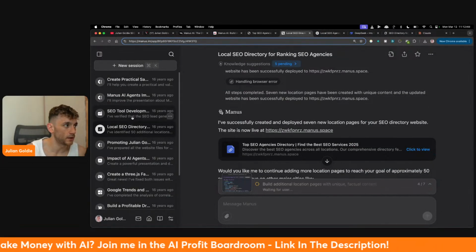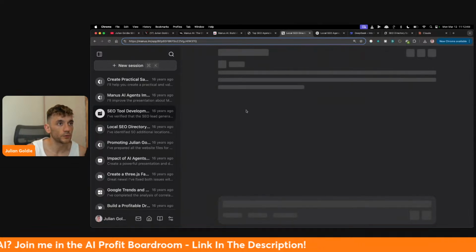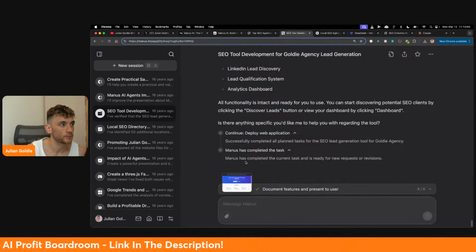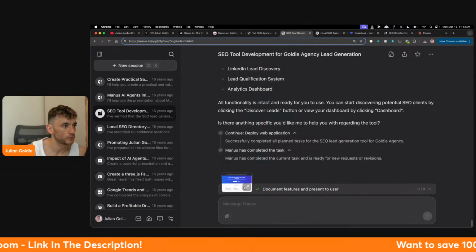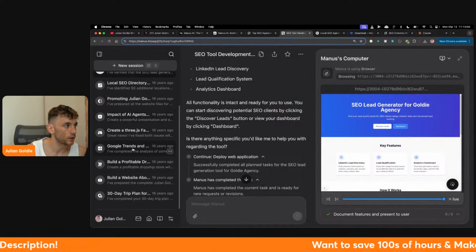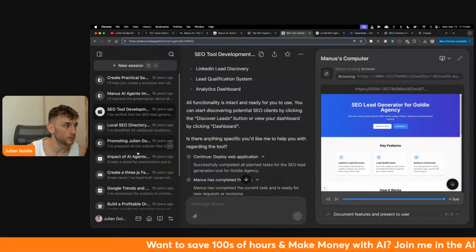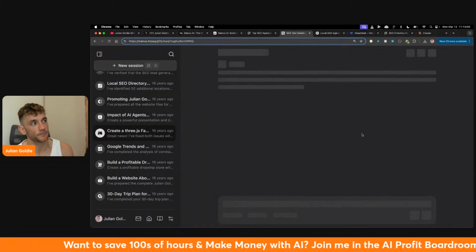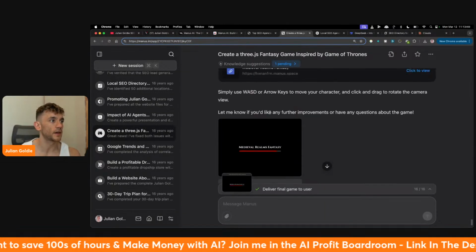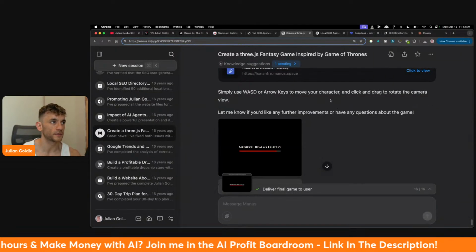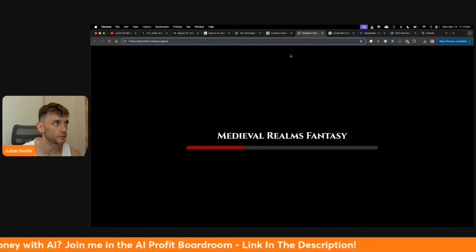For example, if we compare, this is an SEO tool development process. Actually, I don't want to show that one. I'm going to show something else, which is the game that it built. Where is that? Yeah, here's a game. It's actually built out this game called Medieval Realms Fantasy, like you can see. You can actually play it at this URL.